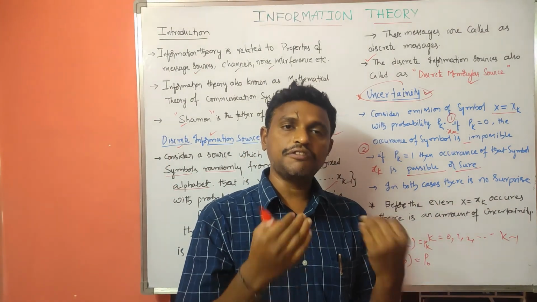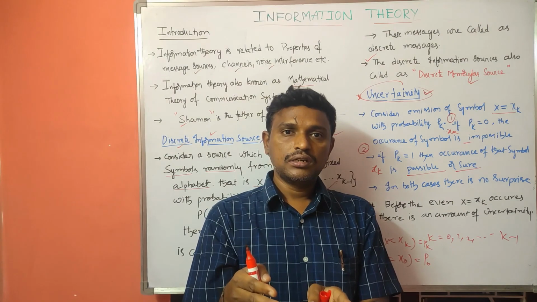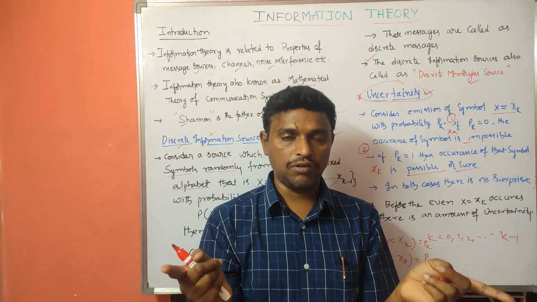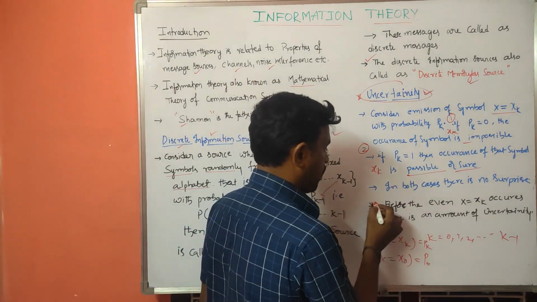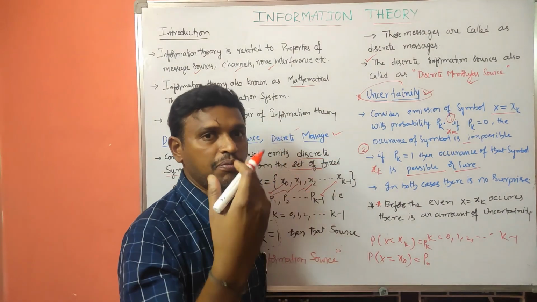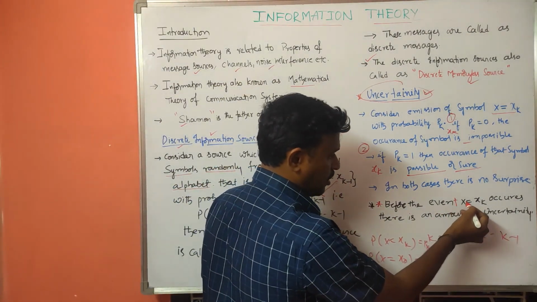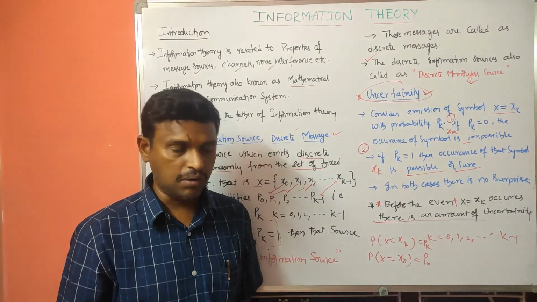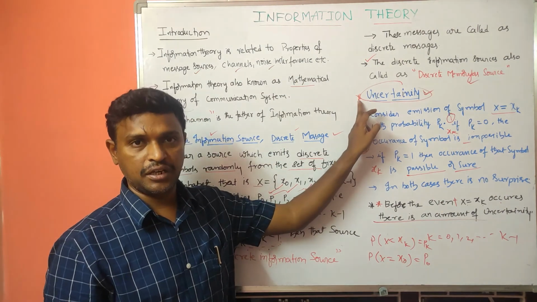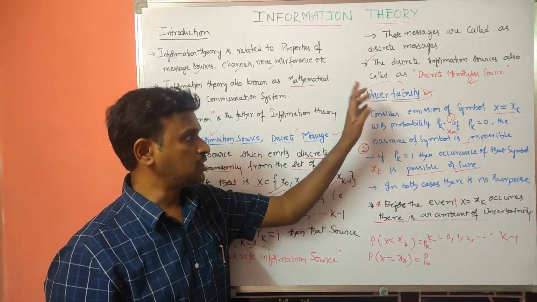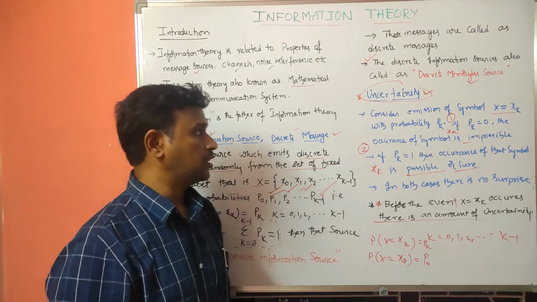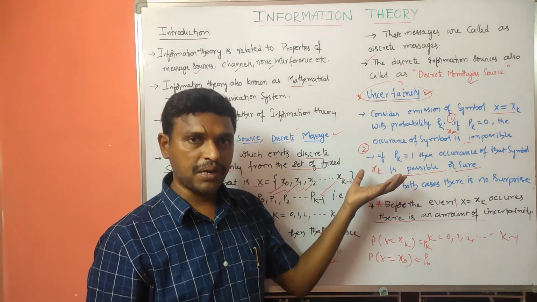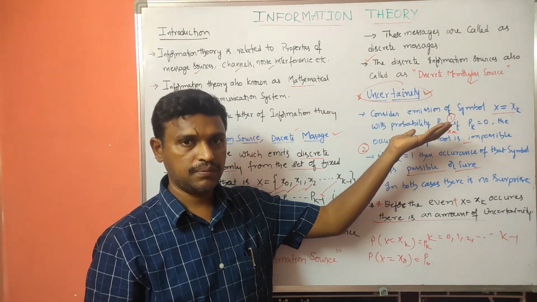But if the event does not occur, then there will be a surprise, or uncertainty will be present. That is a very important point, when the uncertainty will be present. So before the event X equal to Xk occurs, there is an amount of uncertainty present. That is called uncertainty. So this is about the uncertainty, and here we have the introduction, then the discrete information source definition, discrete message, and now uncertainty.